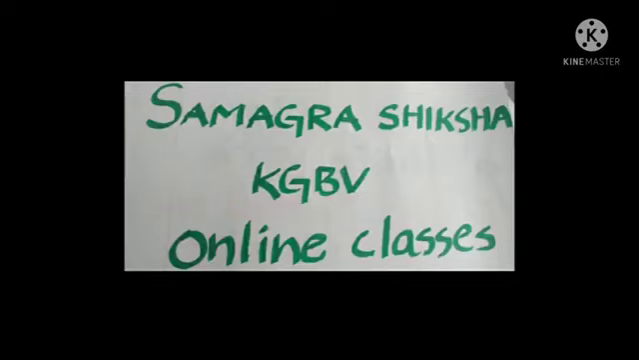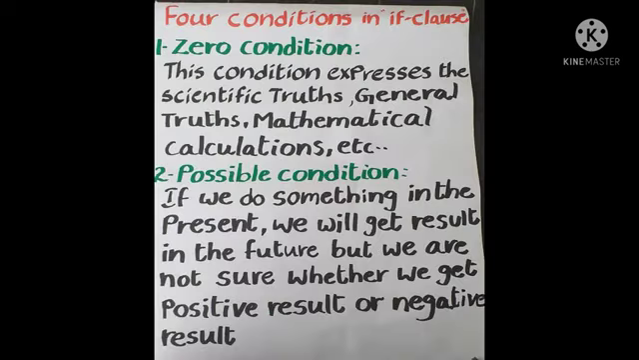Then, there are 4 conditions in if clause, very important. That is, they are zero condition, possible condition, imaginary condition and impossible condition. Now, we are going to know about the 4 types of if clauses. First of all, I am going to tell you simply through the definition. You can easily understand by the definition, that is zero condition. What is the zero condition? Children, now we are going to know what is zero condition.